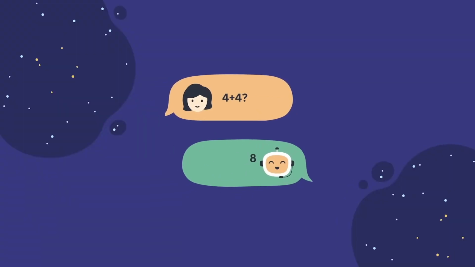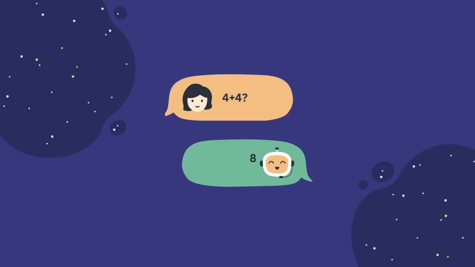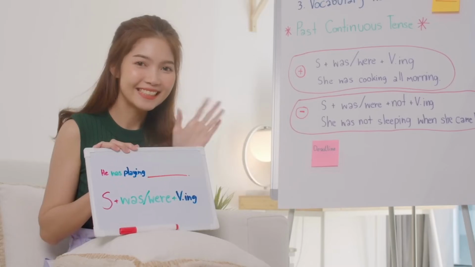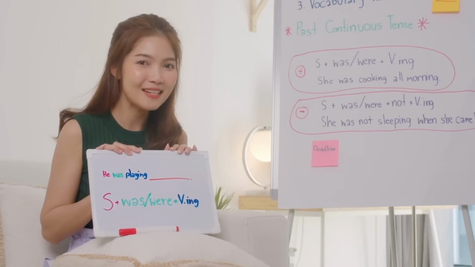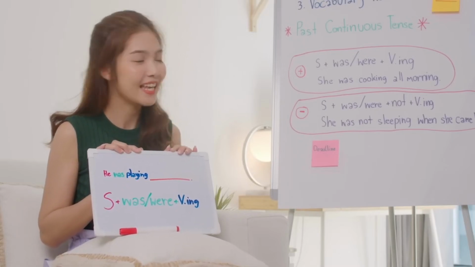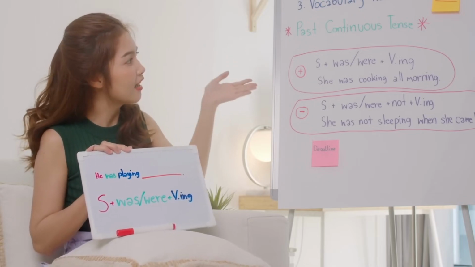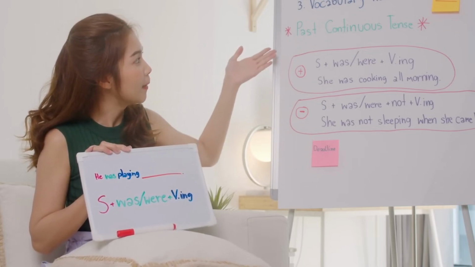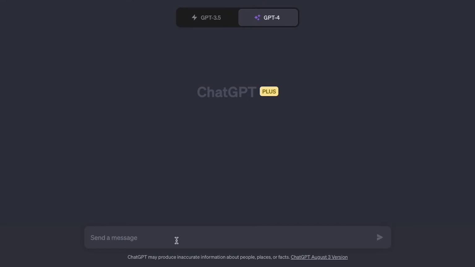If you were to ask an AI chatbot what is 4 plus 4, you would expect it to say 8, right? The result of 8 is pretty indisputable. However, imagine you are a young student trying to learn the English language. I'm going to show you just how different responses can be based on the prompts you feed, and in turn your learning experience. For this example, I'm going to be using ChatGPT's GPT-4 model.